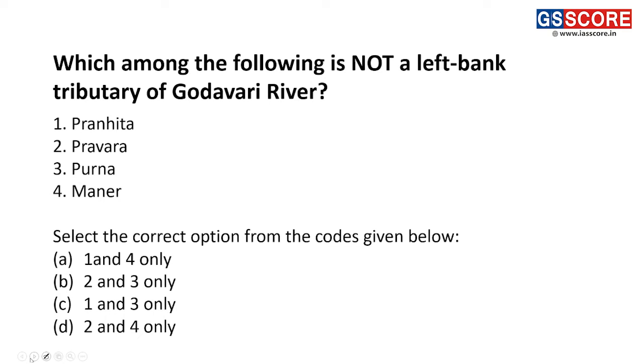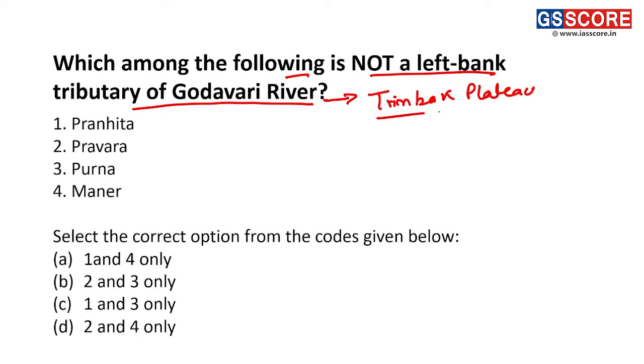Moving towards the next question: which among the following is not a left bank tributary of the Godavari river? So here we will be looking at the different tributaries of the Godavari river, which flows through the southern part of India. Basically the Godavari river originates in the Western Ghats of Maharashtra, near the Trimbak plateau near Nashik.